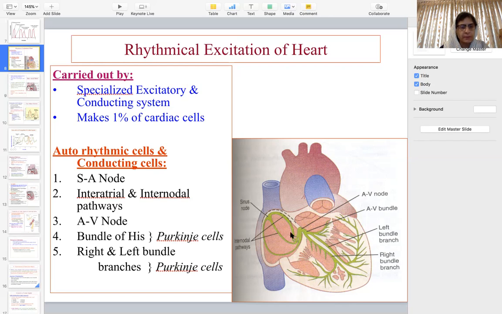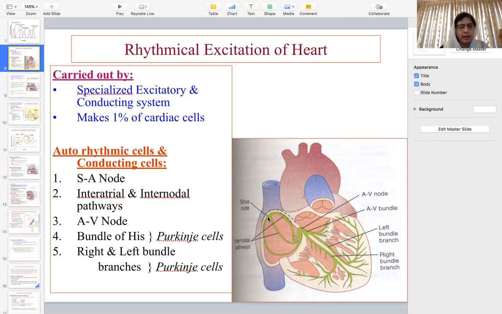There are different relay stations, starting from the SA node, the sinoatrial node, which is the pacemaker of the heart, from which the nerve impulse is generated. The second relay station is the AV node, the atrioventricular node.